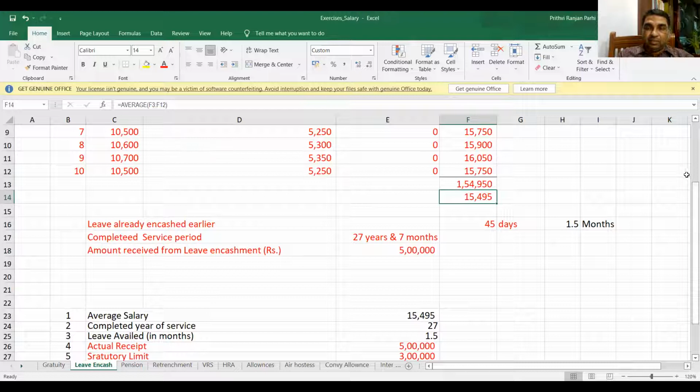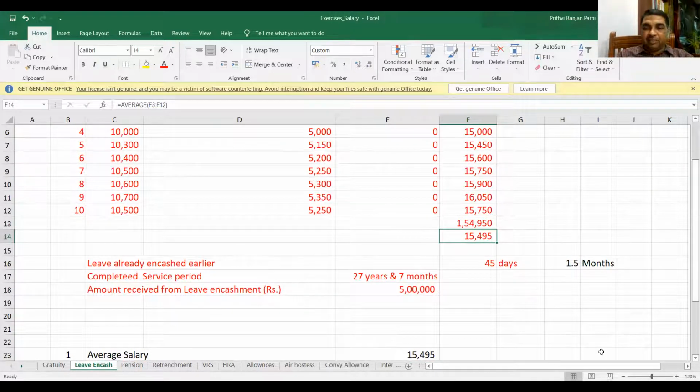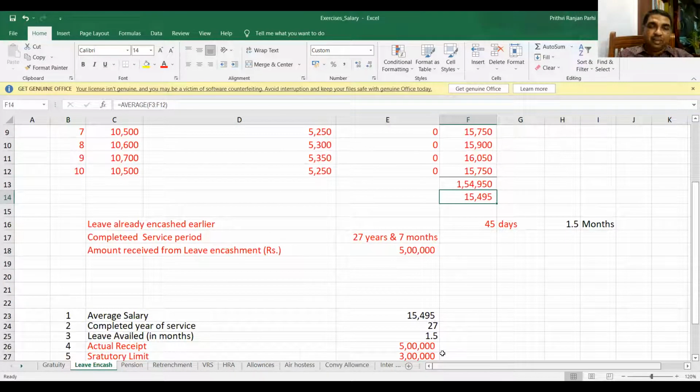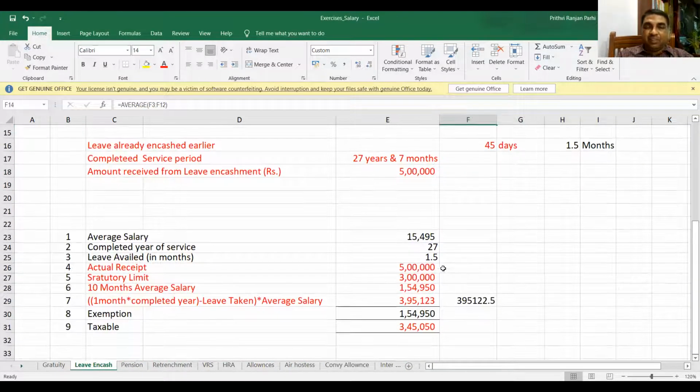Yes, sir. So first you see, the average salary you have taken is 15,495. No issue, that's right. Completed years of service is 27 years. Leave availed in months is 1.5. Actual receipt is 5 lakh rupees, given in the question. The statutory limit of 3 lakh rupees you are aware of, it is there in the provision.